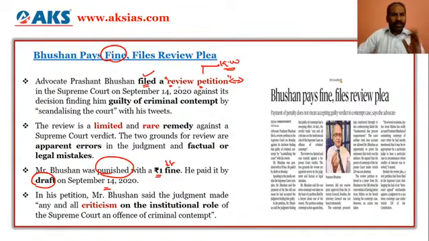So he has filed a review petition in the Supreme Court. Why has he filed? Against the decision finding him guilty of criminal contempt. The Supreme Court has found that Prashant Bhushan tweeted, and that is against the judiciary. So for scandalizing the court, he has been found guilty under criminal contempt, or contempt of court particularly.